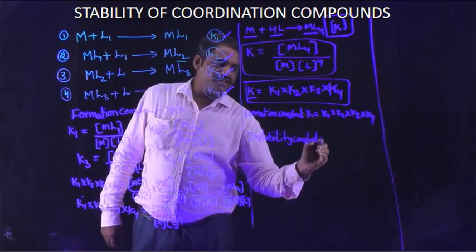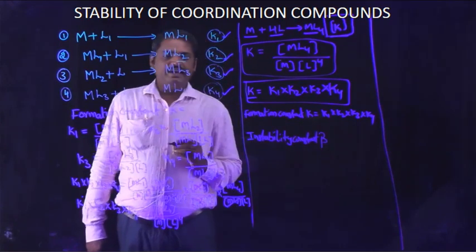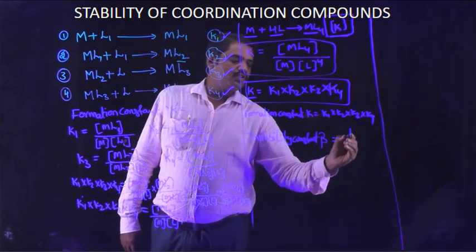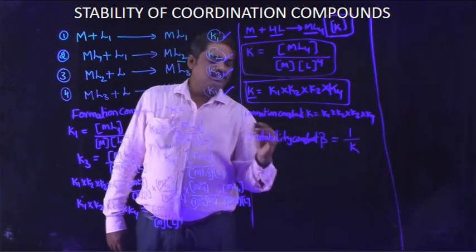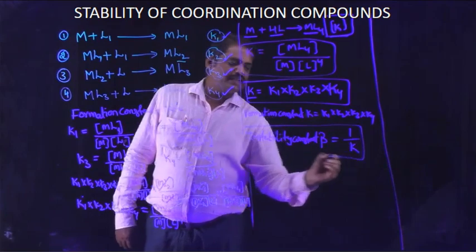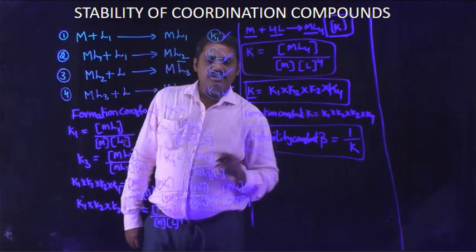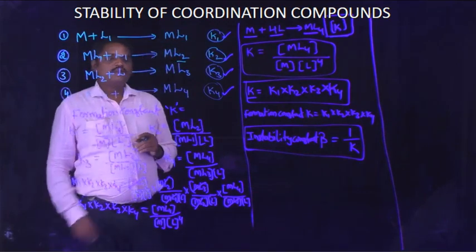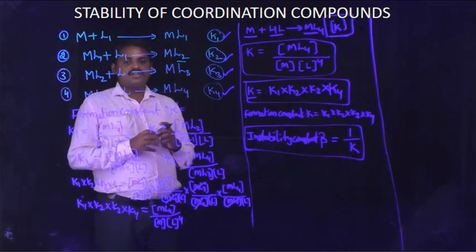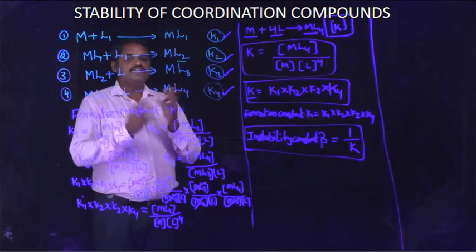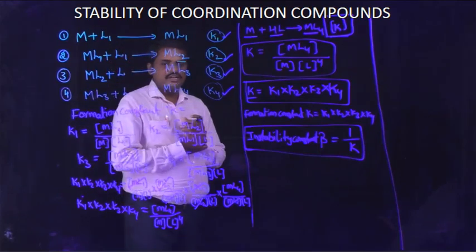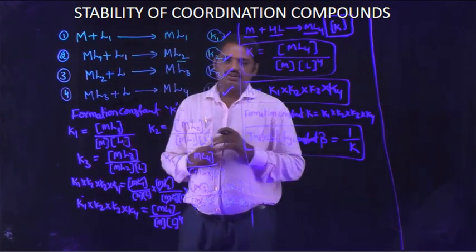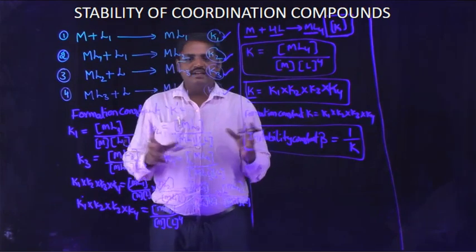Instability constant. It is expressed as beta. Beta is equal to 1 by K. So the given complex's instability constant beta is equal to 1 by K. These two constants explain the stability of the coordination compound by using mathematical notation and mathematical derivation.